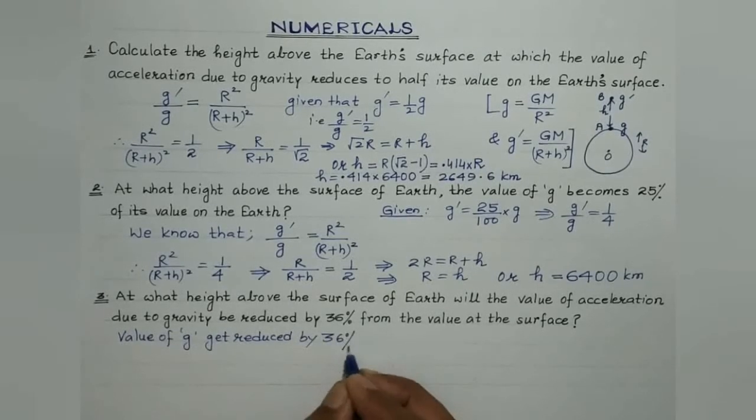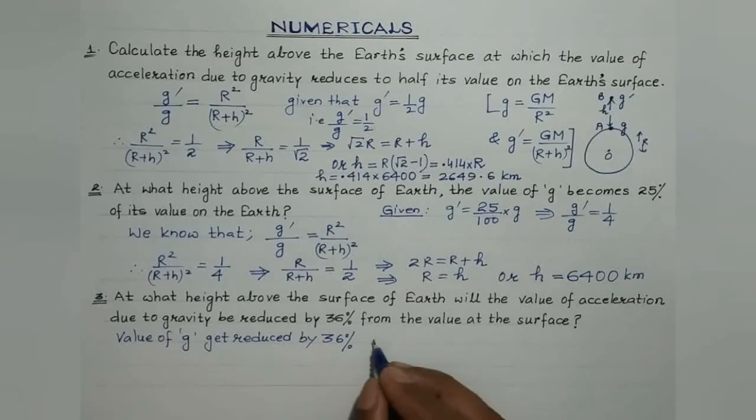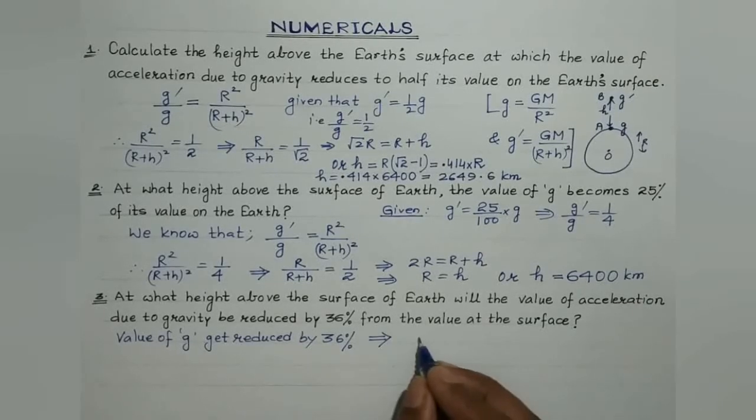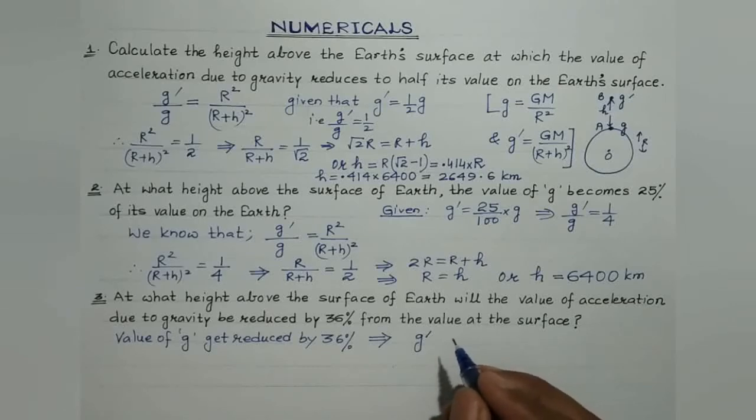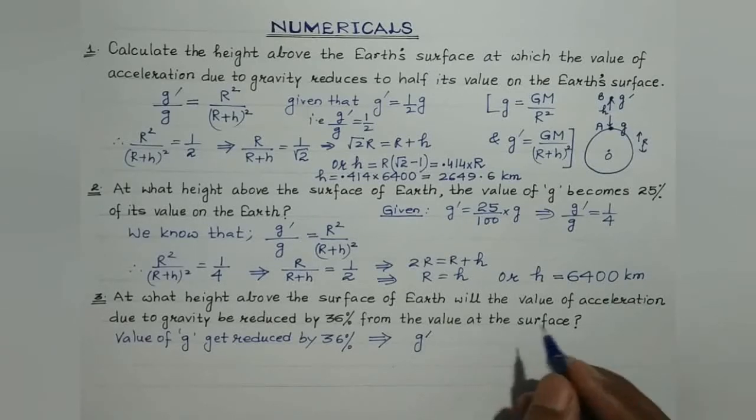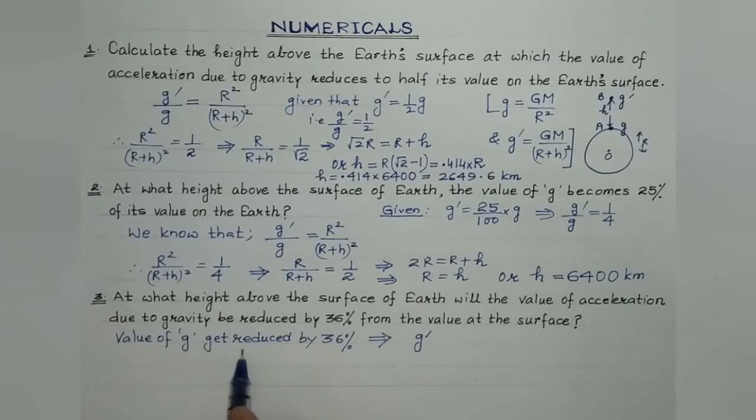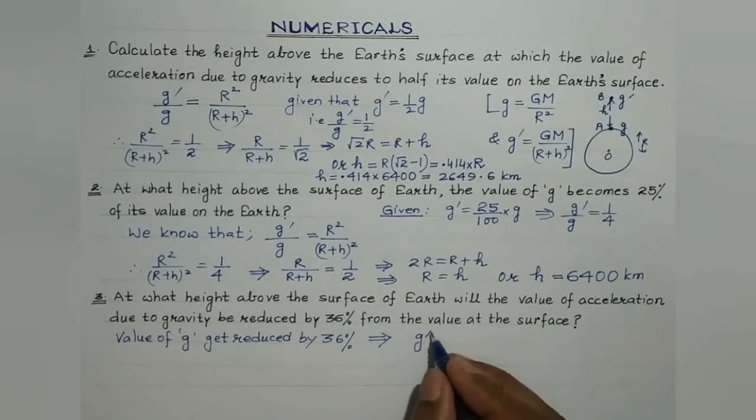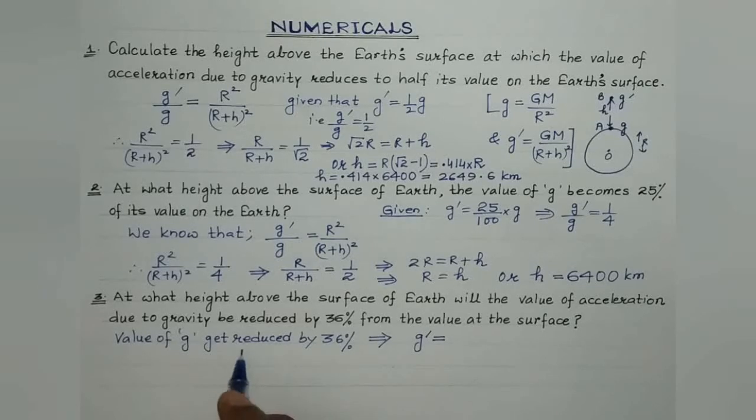It get reduced by 36%, which implies that the new value, suppose we are talking about height h above the Earth's surface where the value of small g get reduced by 36%, right? So there the value of g is suppose g dash. It is given to be 64% of the value of g on the Earth's surface, because the value of g get reduced by 36%.